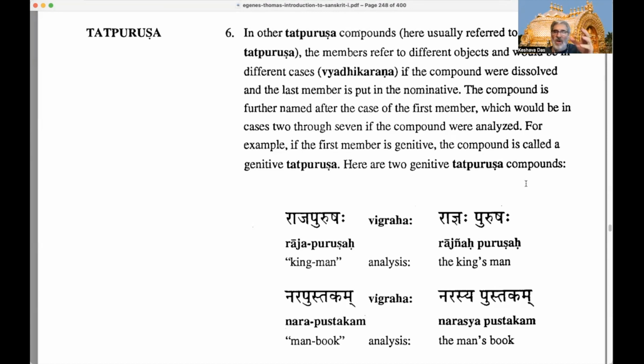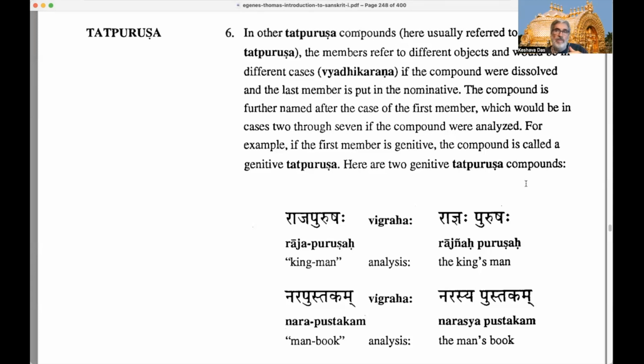Apart from that, we've got cases 2, 3, 4, 5, 6, 7, six other cases: accusative, instrumental, dative, ablative, genitive, and locative. So we've got Dvitiya, Tritiya, Chaturthi, Panchami, Shashthi, Saptami.